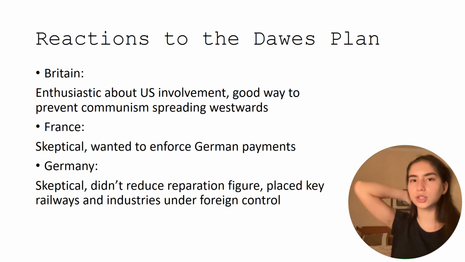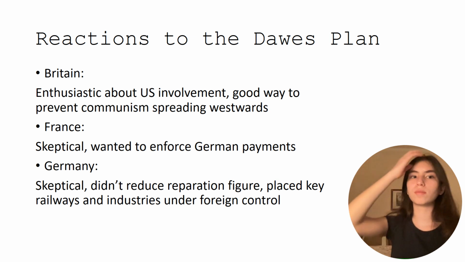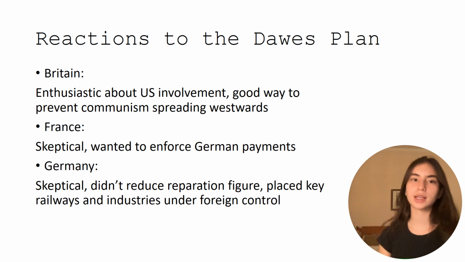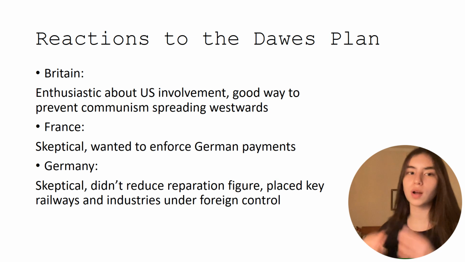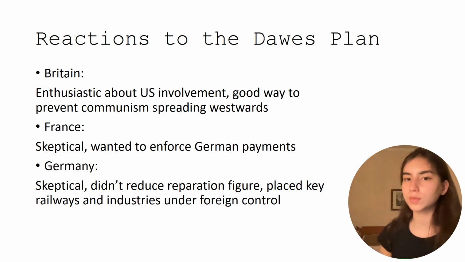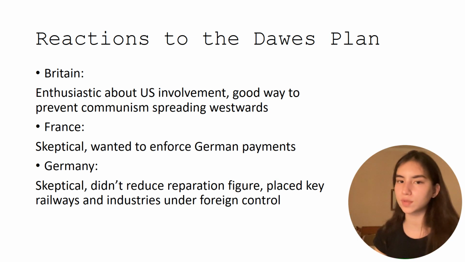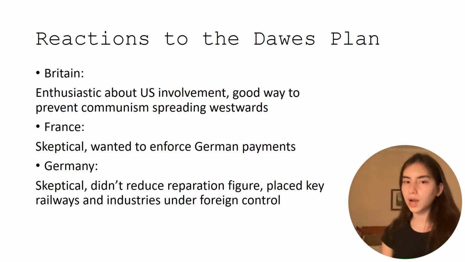What were their reactions to the Dawes Plan? Well, Britain is enthusiastic about the US finally being involved in matters and affairs on the continent. After World War I, the US famously pursues isolationism, which basically means they isolate themselves from Europe's problems, Europe's affairs. And now we can see them again trying to get back into it. They also saw it as a good way of preventing communism from spreading westwards, which Britain was very worried about.